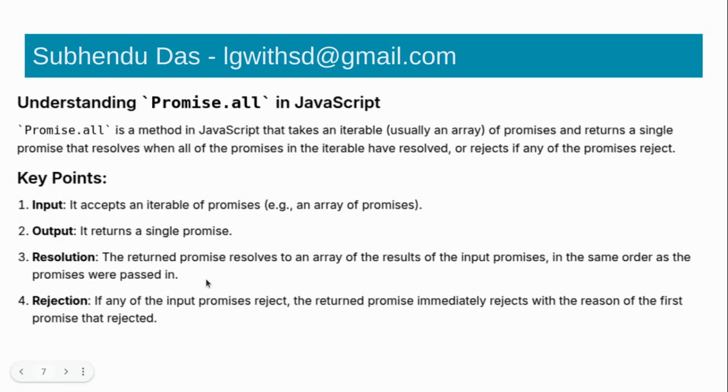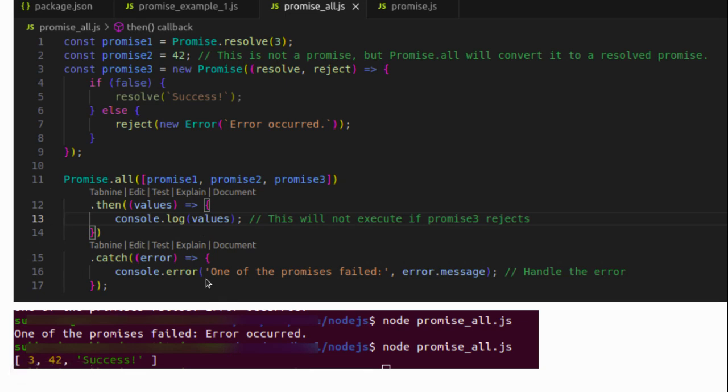So let's see one example by running some code. You can see here I declared three promises: promise 1, promise 2, promise 3. In promise 3, I wrote if false, then it will reject, so it will never execute successfully. It always rejects, that means an error occurs.